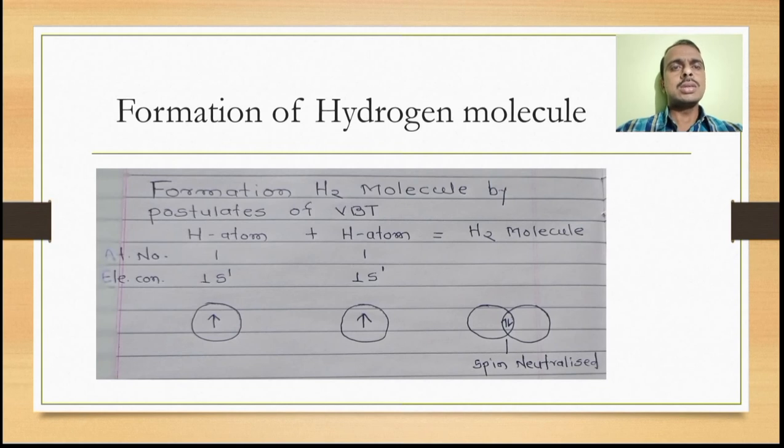So the 1s atomic orbital of each atom overlaps.